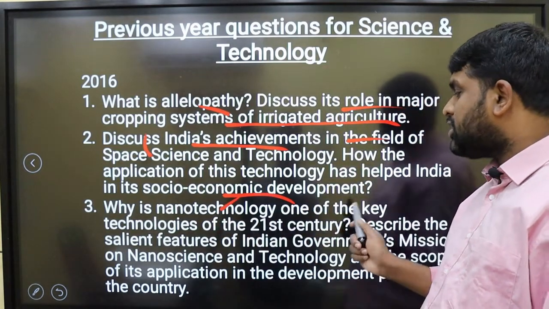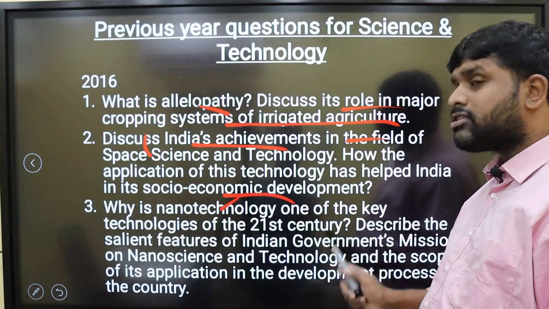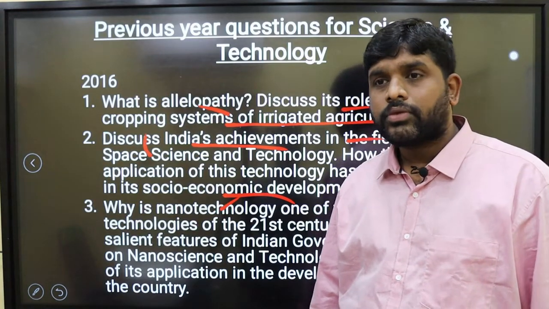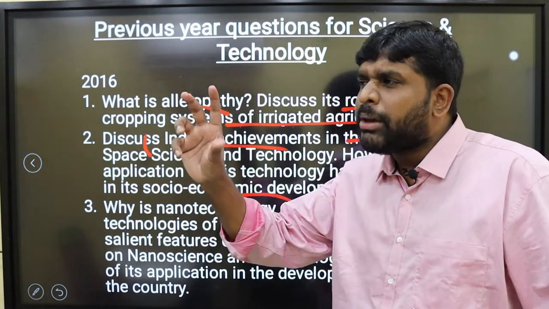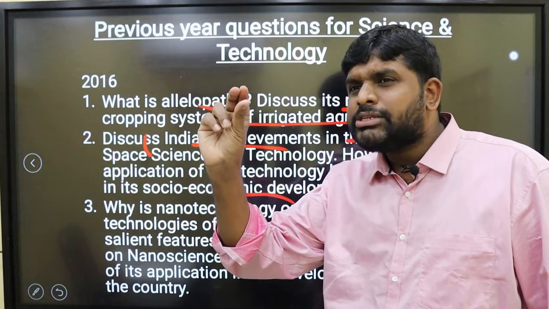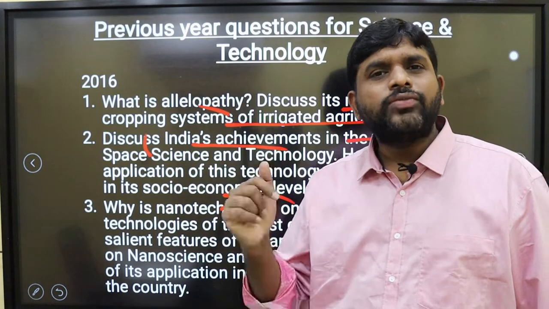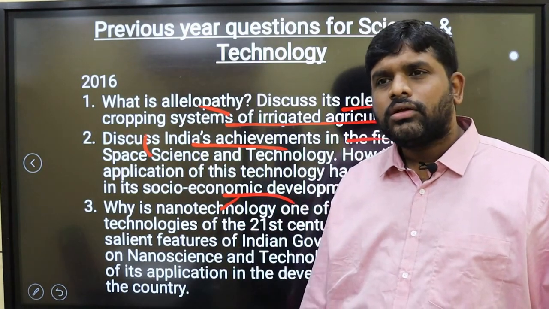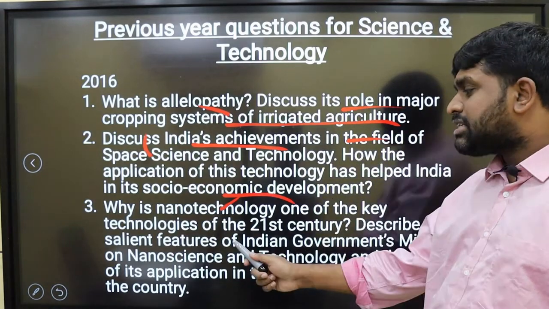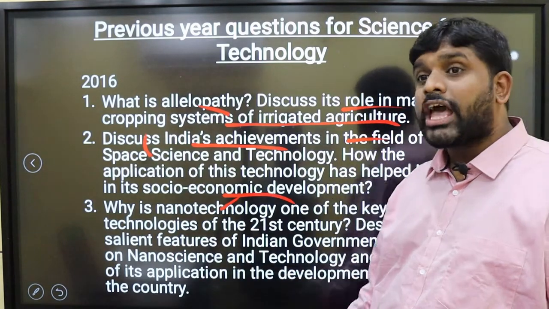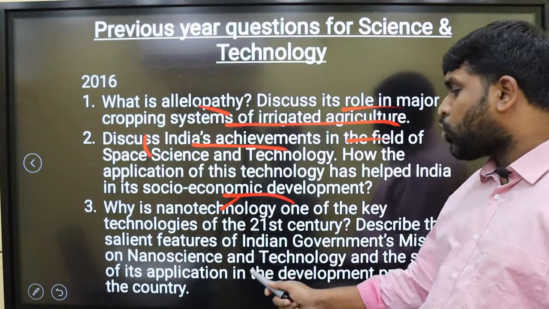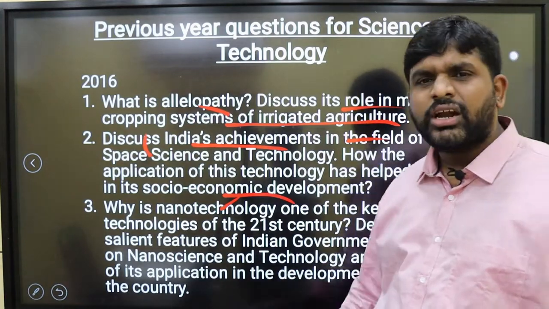Why is nanotechnology one of the key technologies of the 21st century? Yes, nanotechnology. Everything is becoming miniature now. Why? Because of nanotechnology. Describe the salient features of the Indian government's mission on nanoscience and technology and the scope of its application in the development process of the country.